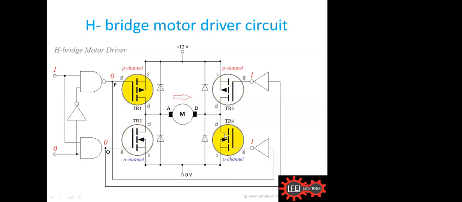You may be having a doubt how this changing is done. This changing is done through these circuits. You see, there are some NOT gates and AND gates or whatever gates there are. This makes the circuit switch on, or we can use a microprocessor. We can program it and make the switching pulses according to the requirement. So nowadays, a microprocessor does all of this. This is only to make you understand. So this is the H bridge fashion of converting DC to AC power. Then we'll go to the next one.